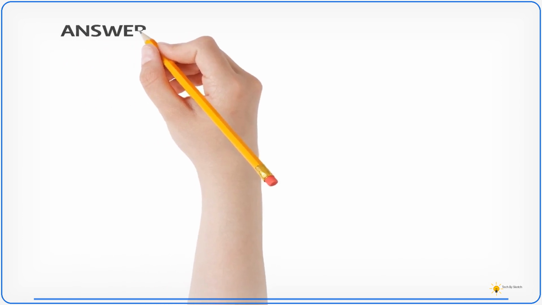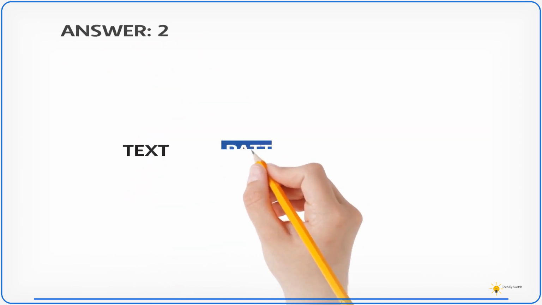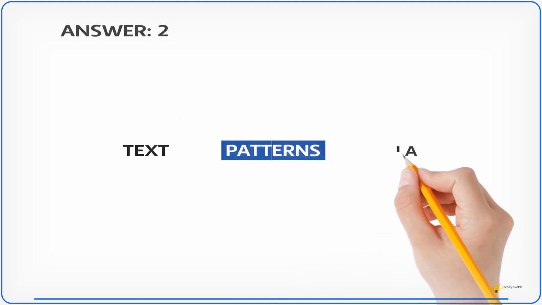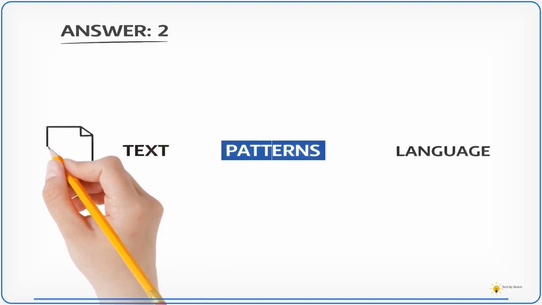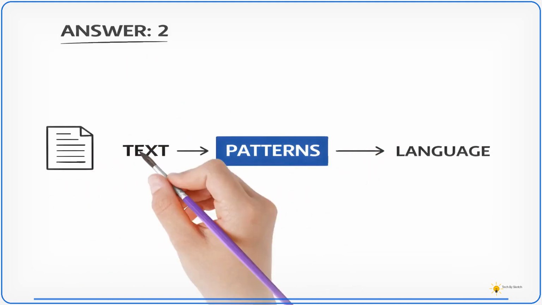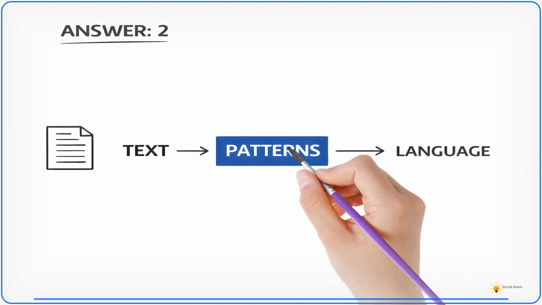The correct answer is 2. Large amounts of text data. Large language models learn language patterns, structure, and relationships by training on massive text data sets. That text-based training is what gives them their language capability.